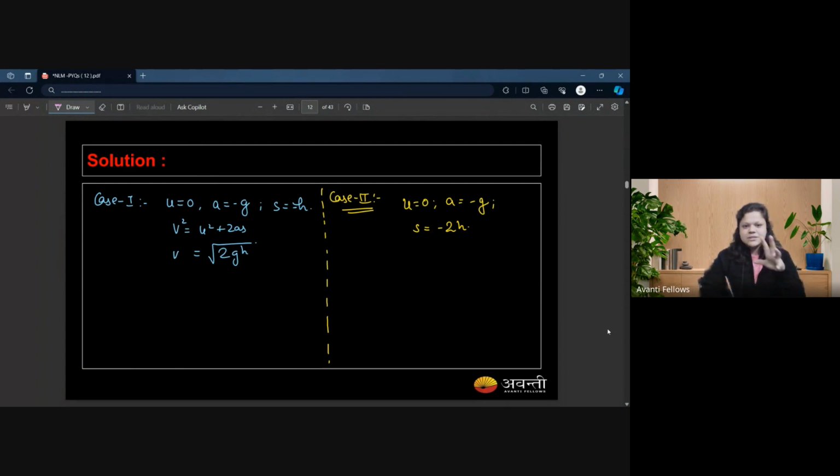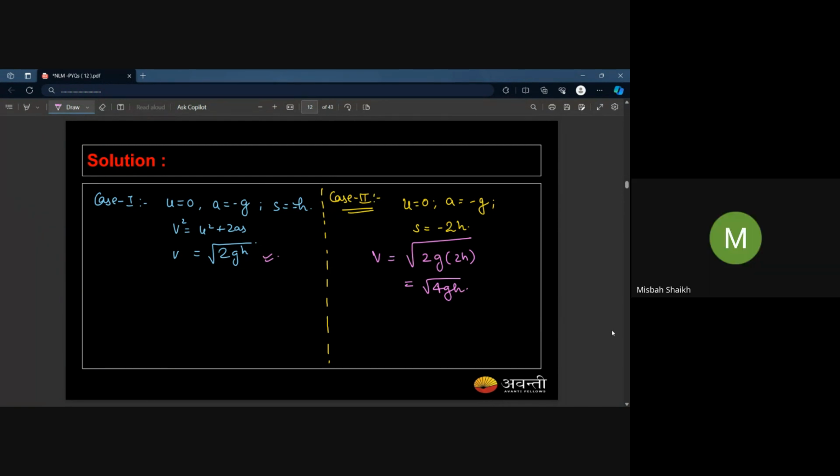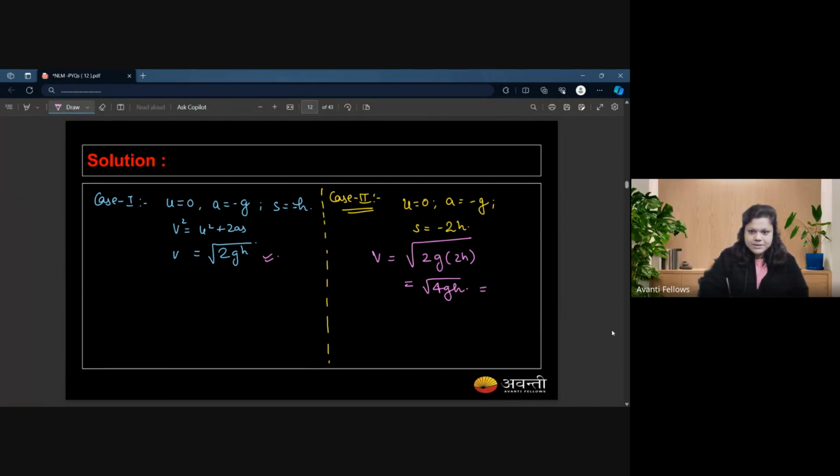Basically, let's start with this case. So in this case, S is equal to H. In case number 1, you've got this velocity. Now we are doing the same procedure for the second case also. In this case, you will get velocity 2g2h, right? It would become 4gh. Yes or no? So basically, it is root 2 times root 2gh.